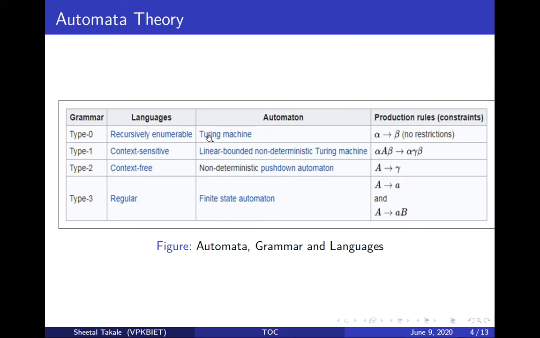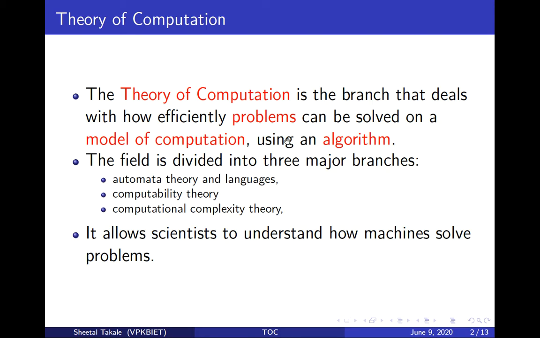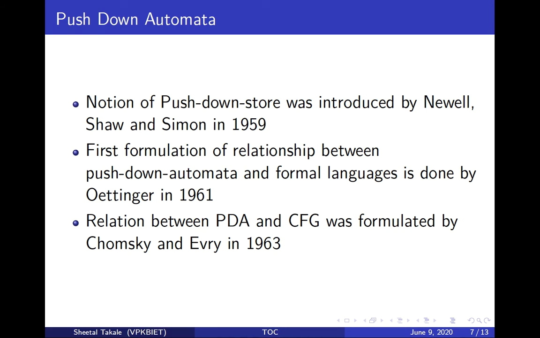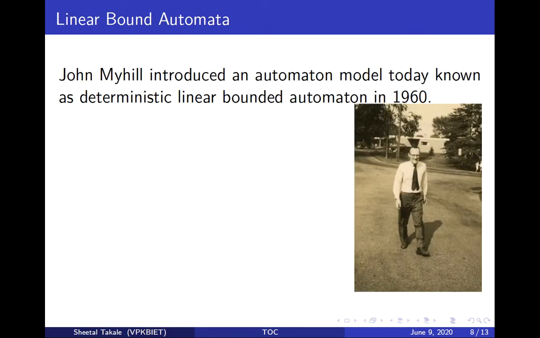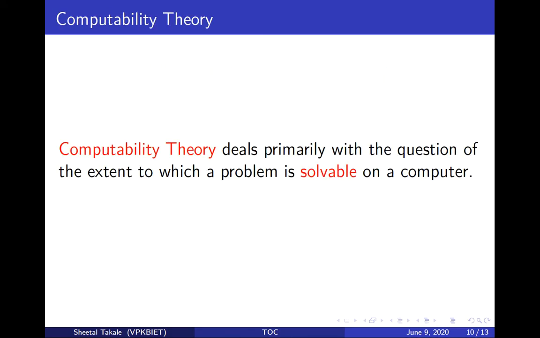So this table was listing all the automata. We listed the Turing machine first, then LBA, then pushdown automata, and after that the finite state automata. But according to the year of invention, first the Turing machine was invented by Alan Turing, then comes the finite state automata, then the pushdown automata, and then the LBA. So FA, finite state automata, in the year 1943, pushdown automata in the year 1959, LBA in the year 1960, and Turing machine in the year 1936.